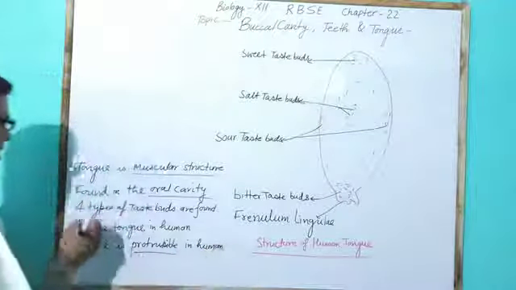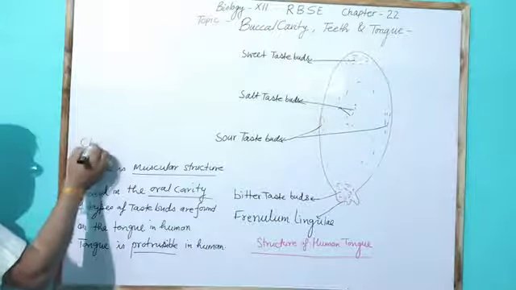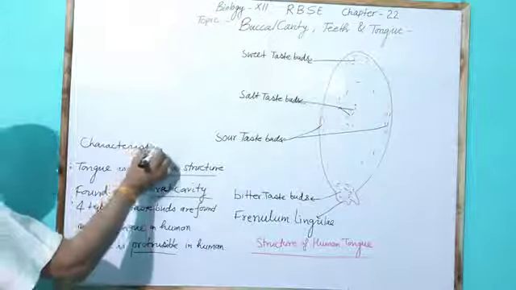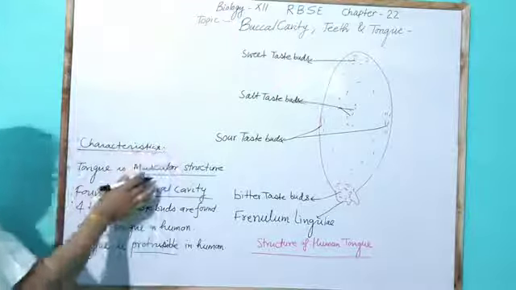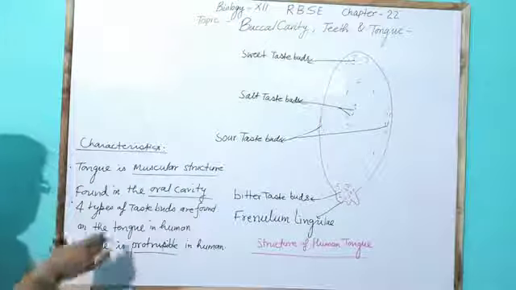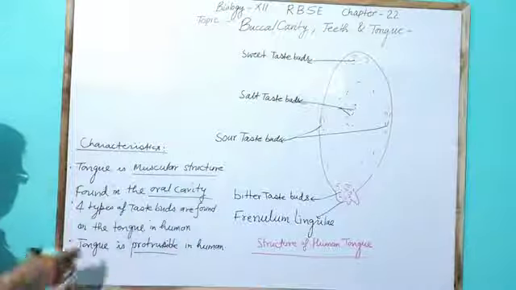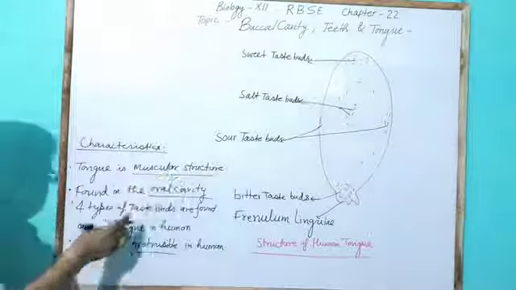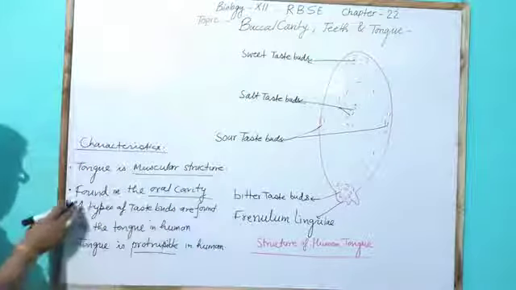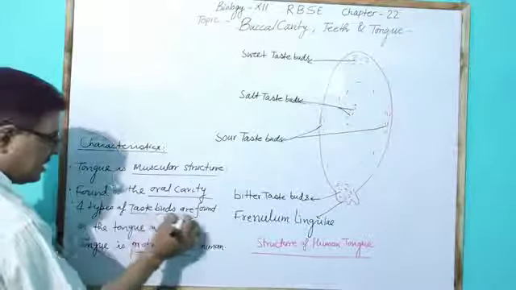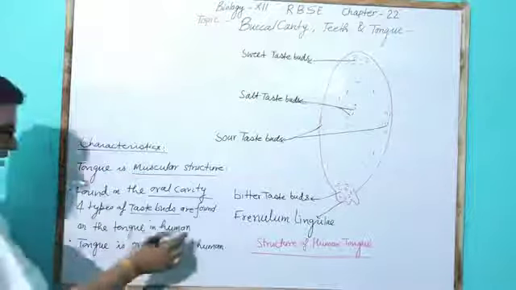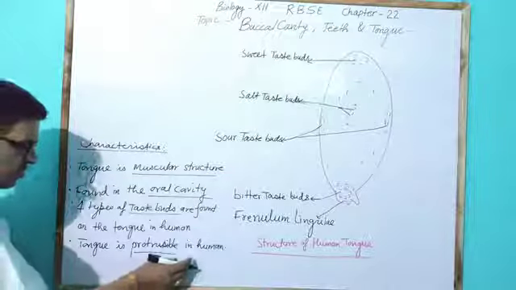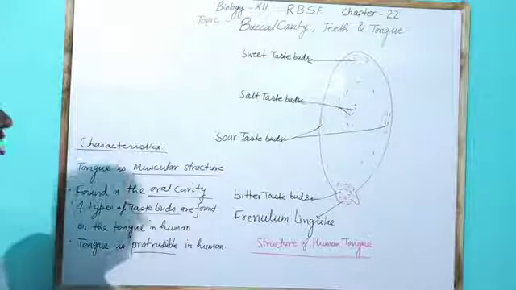Tongue here has characteristics. The first property is that it is a muscular structure found in the oral cavity. Third, 4 types of taste buds are found on the tongue in human, and another property is that the tongue is protrusible, meaning it comes out from the mouth.